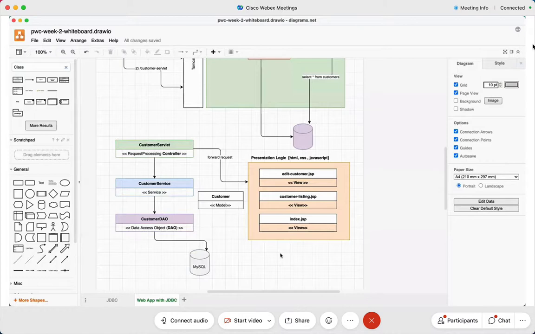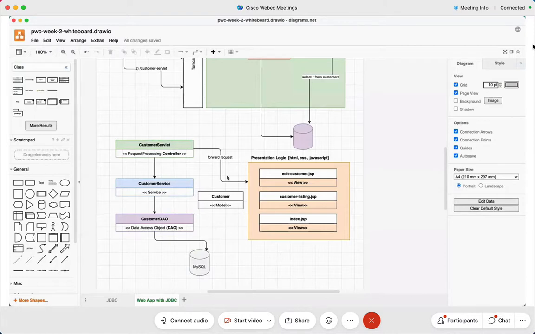All the servlet classes in the controller layer, all the service classes in the service layer, all the data access object classes in the data access layer. Very clear, friends? So tell me, tomorrow if I have to make changes to the database, if I move from one database to the other, and as a result of changing from one database to the other, tell me which classes will change. Will customer servlet and service class change, or only and only the DAO? Yes, exactly. My DAO class will change.